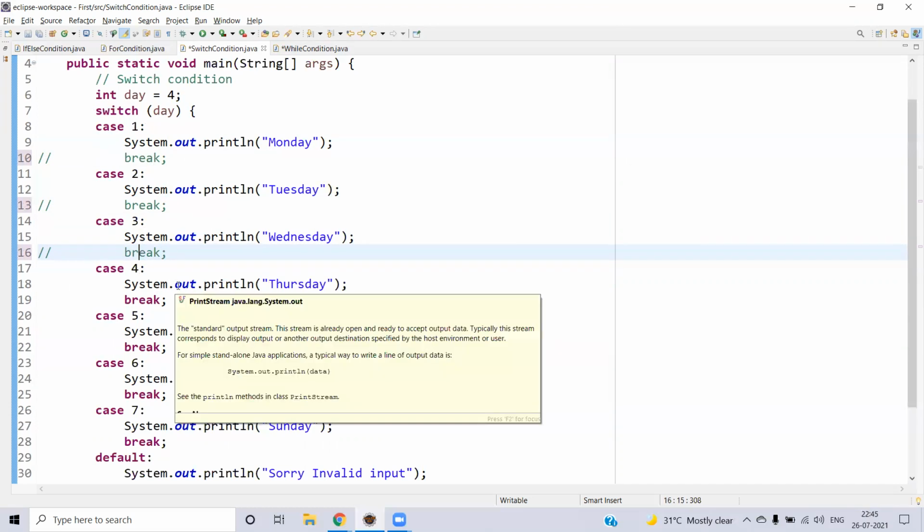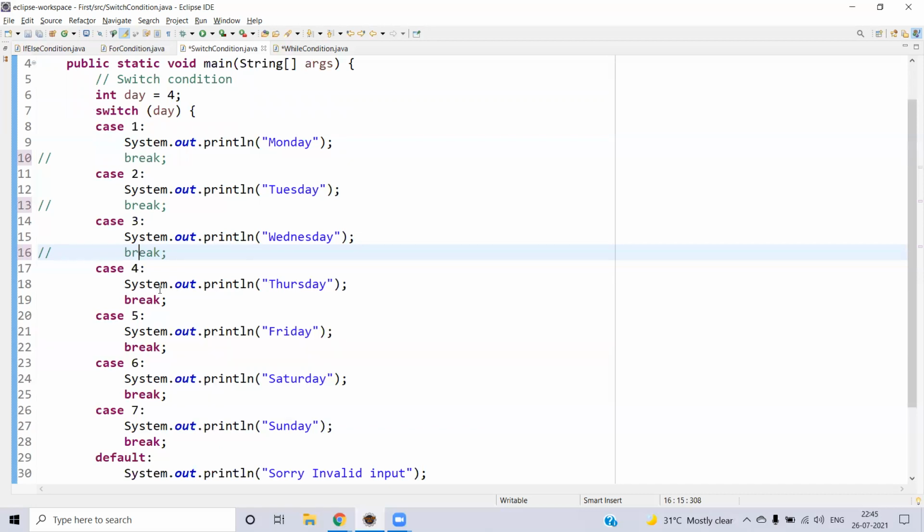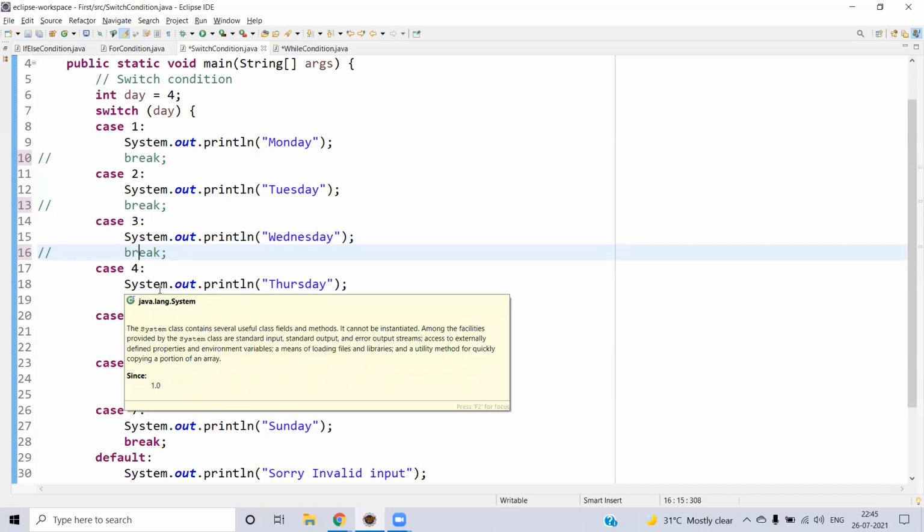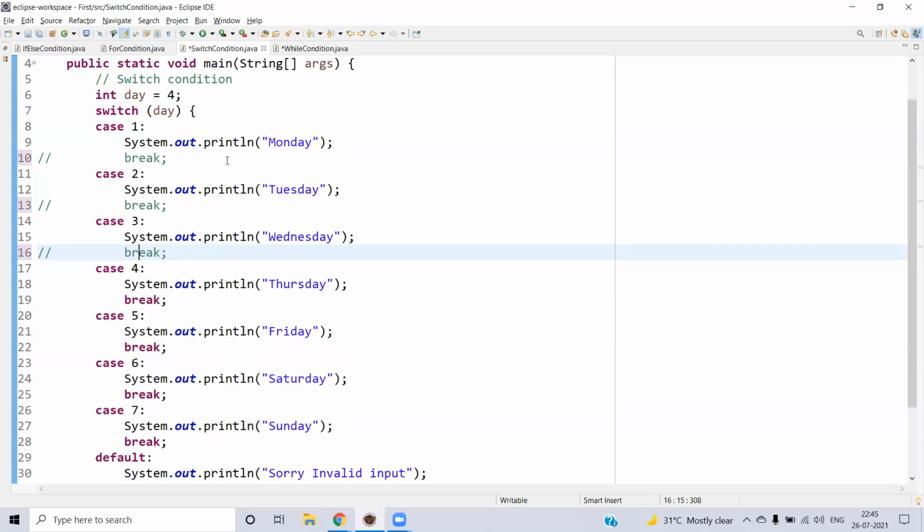You may find this as a disadvantage, but it will be useful when you have some kind of fallthrough mechanism. For example, consider Q1, Q2, Q3, Q4 for the year. January, February, March come under the same quarter, Q1. In those scenarios, you don't need to write Q1 again and again for the 3 different months.